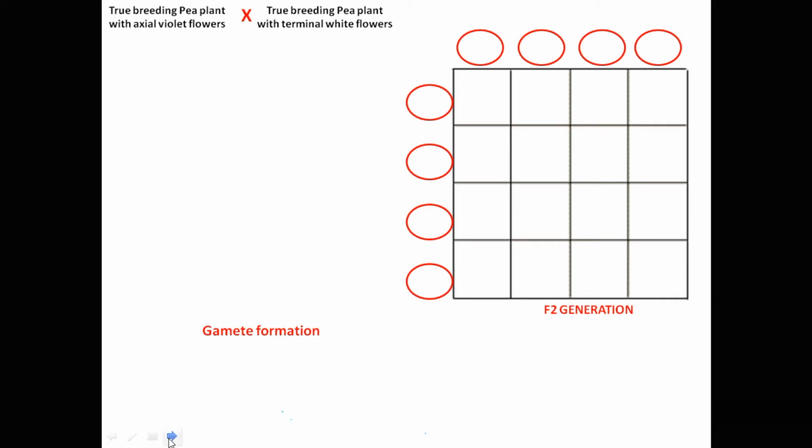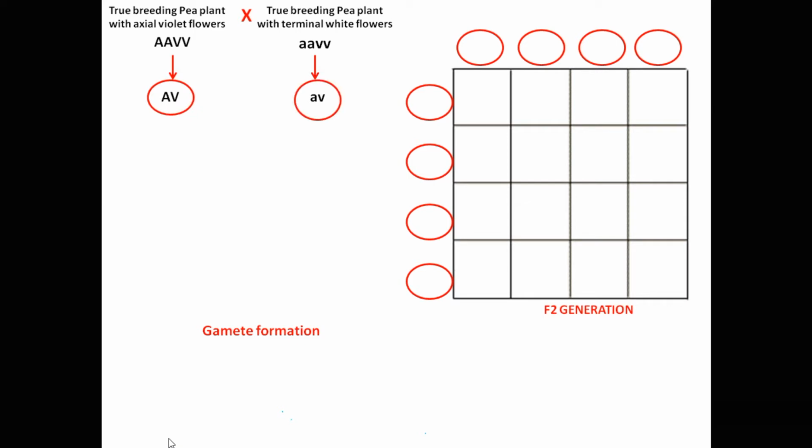One more example of dihybrid cross. A true breeding pea plant homozygous for axial violet flowers, that is capital AA, capital VV, when crossed with a true breeding pea plant with terminal white flowers with genotype small aa, small vv, gamete formation occurred such that each gamete receives one allele from each gene pair, and in this case capital A, capital V, and in the other parent small a, small v.